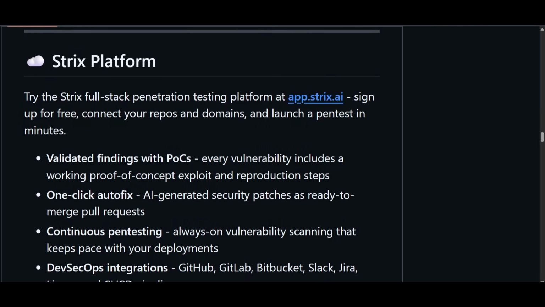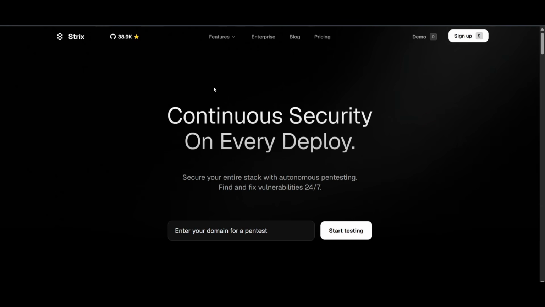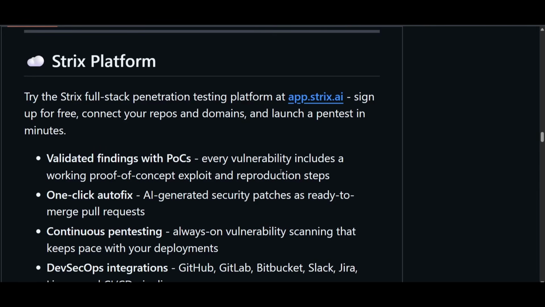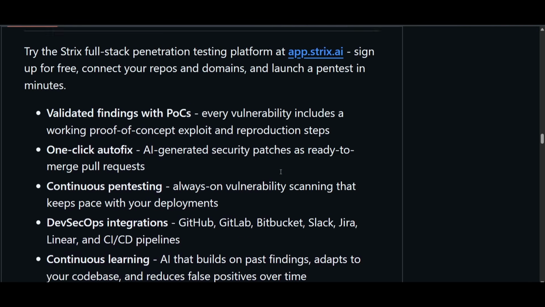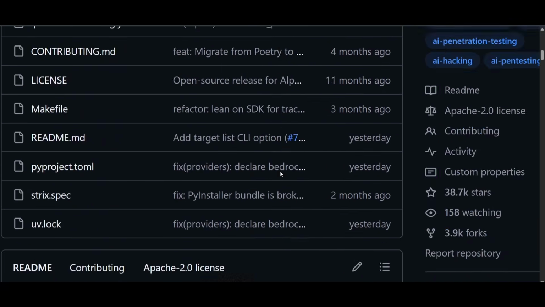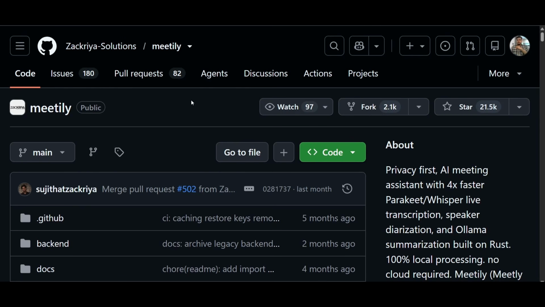They have their own website also, strix.ai. You can visit this. Otherwise I will recommend you to use it inside your local machine, and please let me know your feedback, your experience with this Strix platform. This is a great open source repository. Next I will discuss another open source project, which is Meetily.